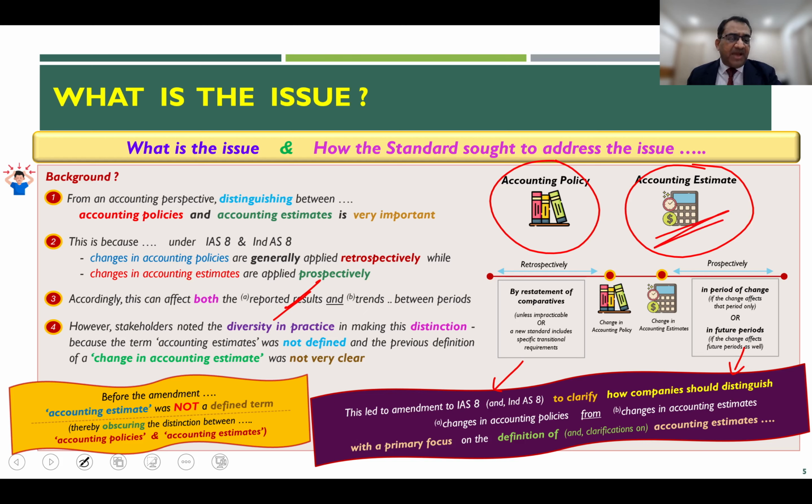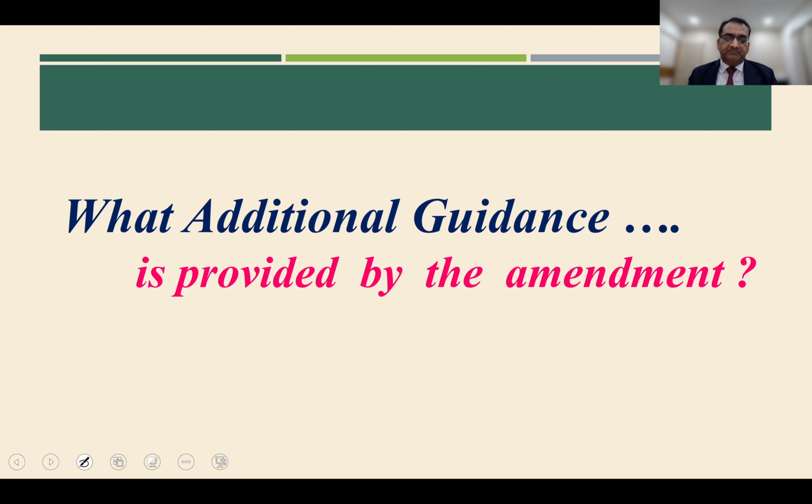So the amendment primarily focuses on defining what an accounting estimate is, giving examples of situations when a change is to be considered an accounting estimate. We will see all of that in the subsequent slides. So let us see first what additional guidance has been provided by the amendment.